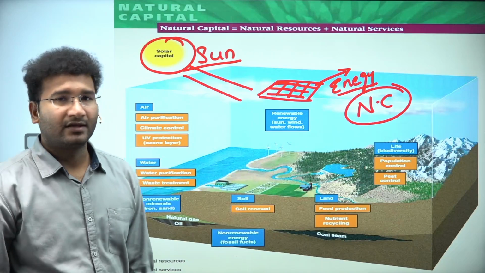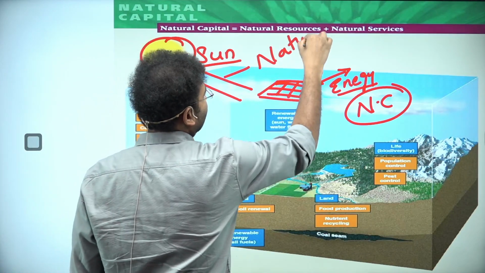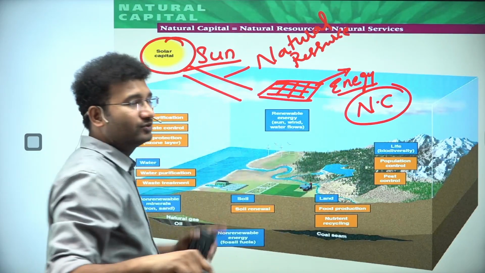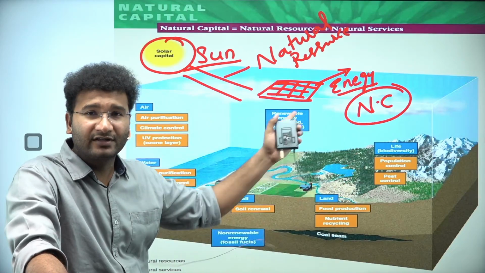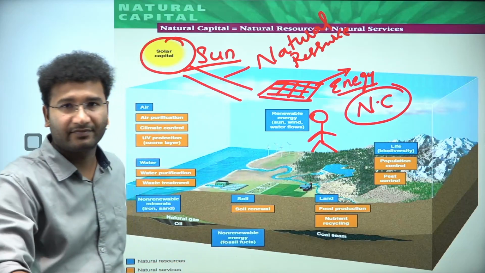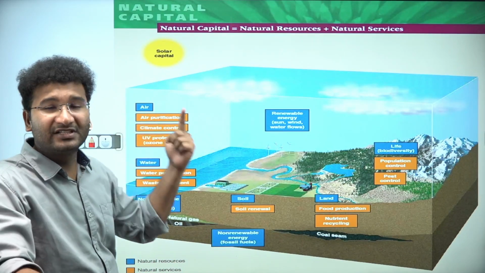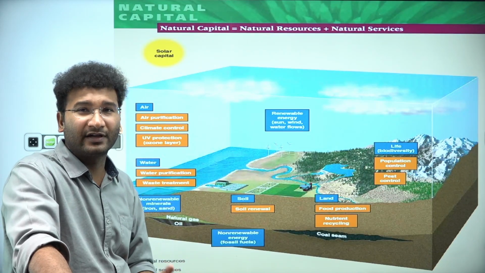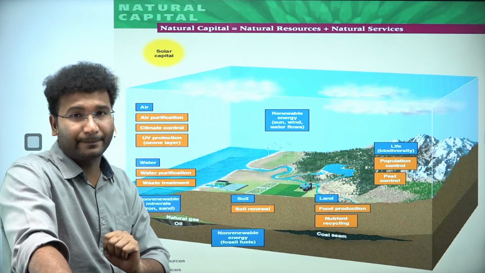Sun rays will be called a natural resource. If you are using a natural resource and making energy out of it or using it for the utilization of the public, this is called a natural capital, right? Likewise, if you have air and you are using it for other purposes, maybe making an oxygen cylinder out of air and using it in the hospital, that oxygen cylinder is a natural capital.